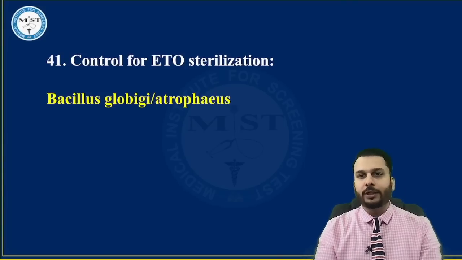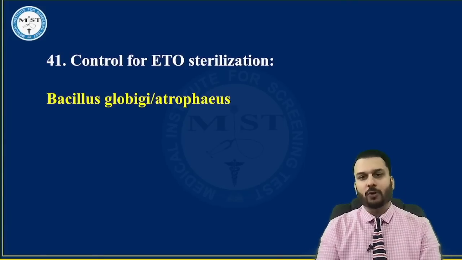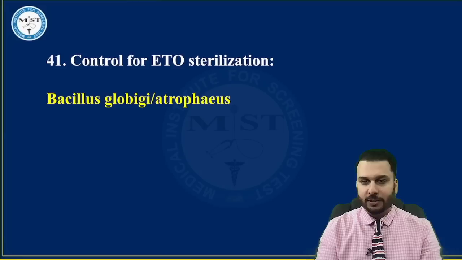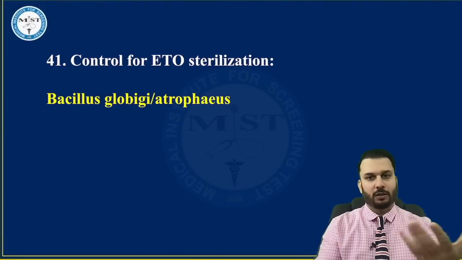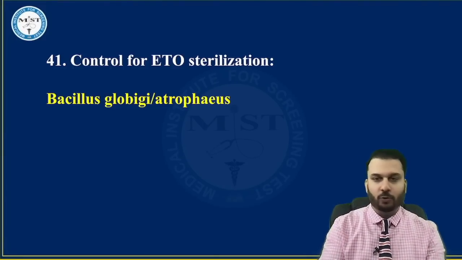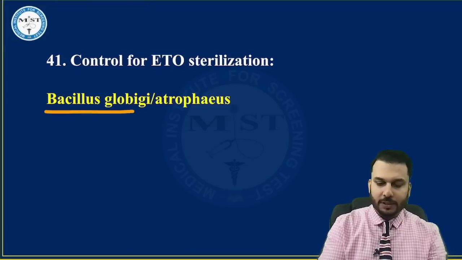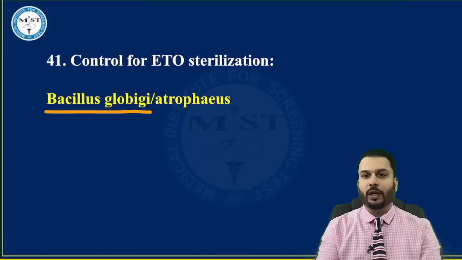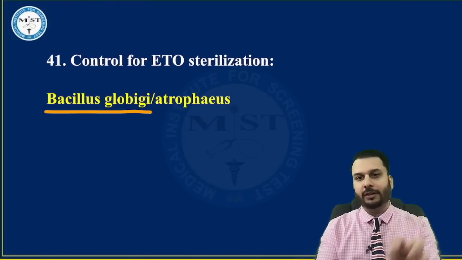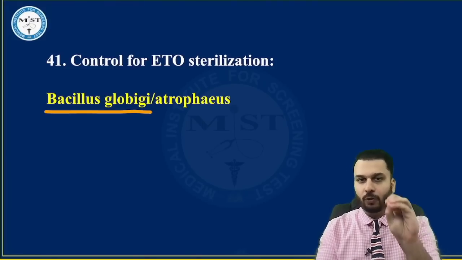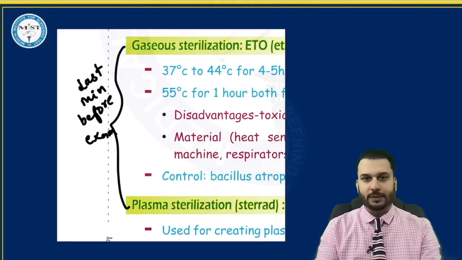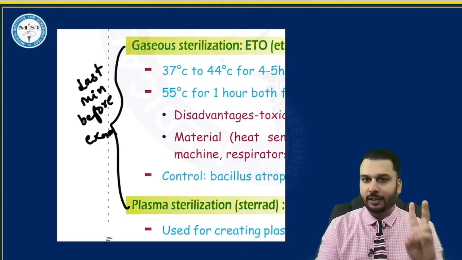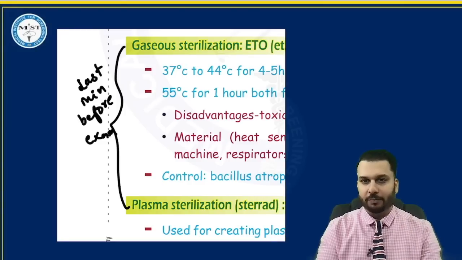Control for ETO sterilization. Ethylene oxide. This is a question from the sterilization topic, as we usually expect one question from this. The answer is right here. I don't know what the other options given were. Bacillus globigii or atrophaeus. This is the bacteria that we use as a control. I always emphasize, have a good look at these two topics: one is plasma sterilization and the other is ETO, just last minute before the exam.